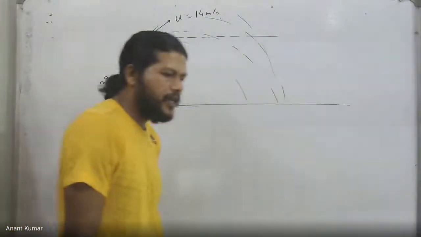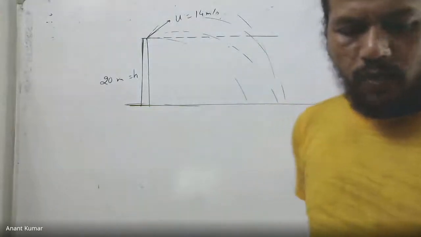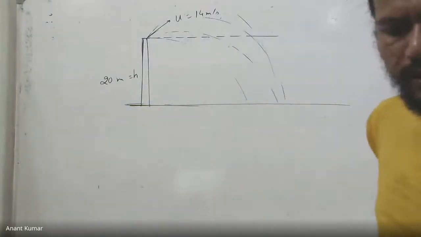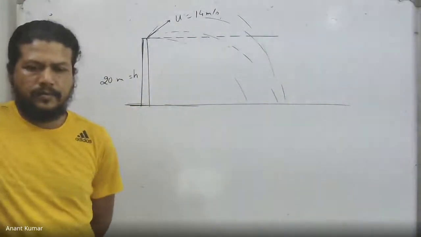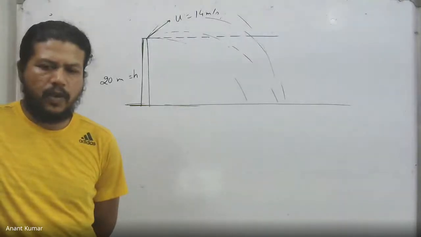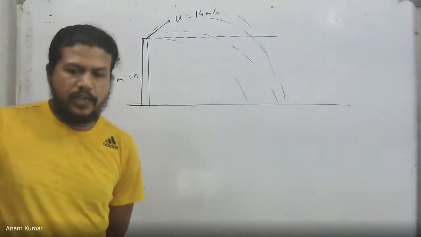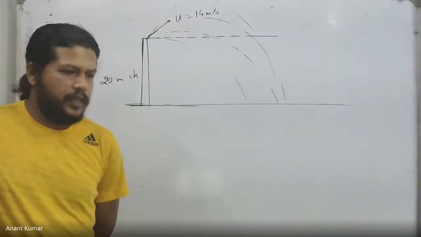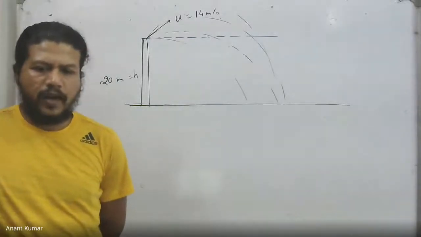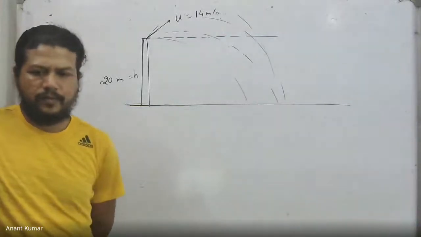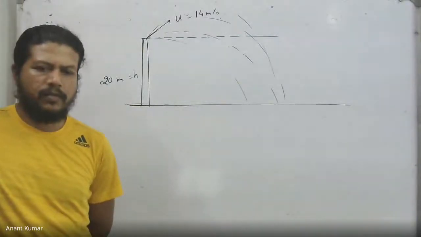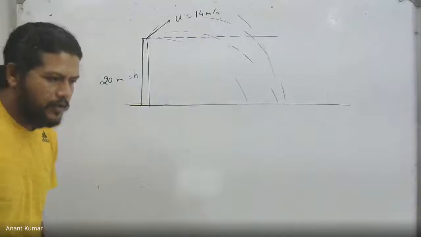Repeat the question. I said, at what angle? Are you still there, or have you left the meeting? Argadeep is here. Yes. I said, at what angle? 60 degrees. No, Rupam. Anyway, Argadeep, the question said at what angle it should be projected so that it falls on the ground as far as possible from the foot of the tower. Rupam, why do you think it's going to be 60 degrees? Did you calculate it or are you just guessing?